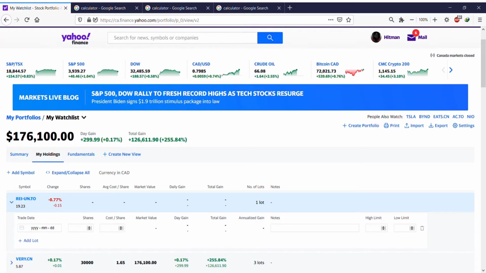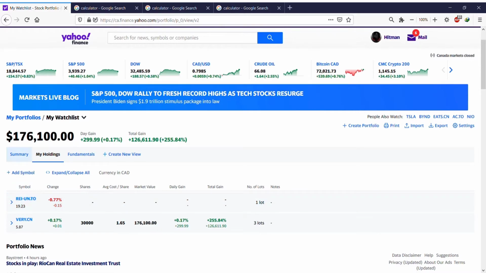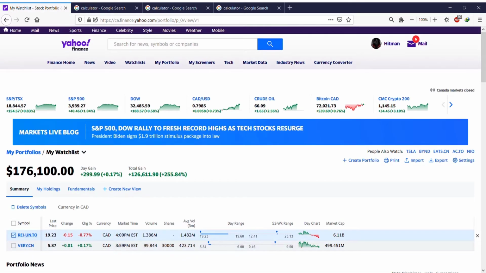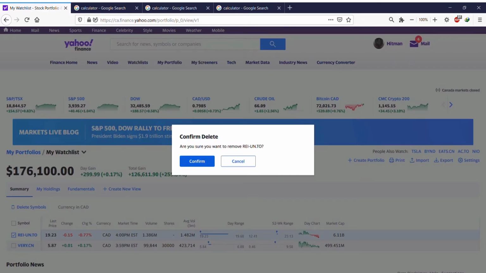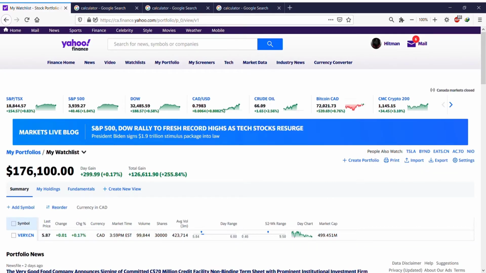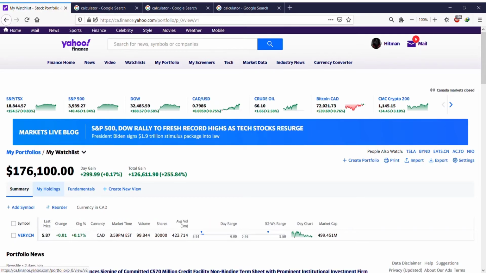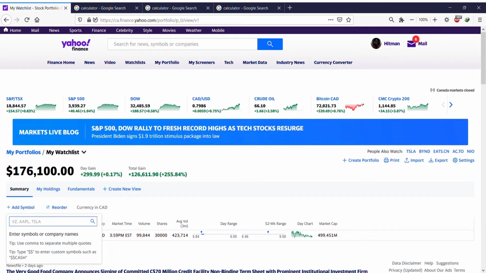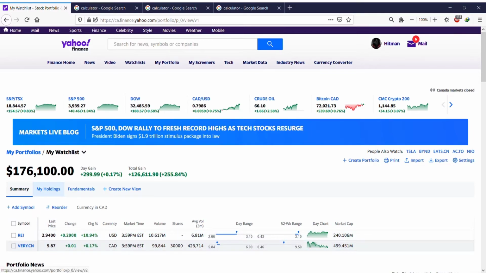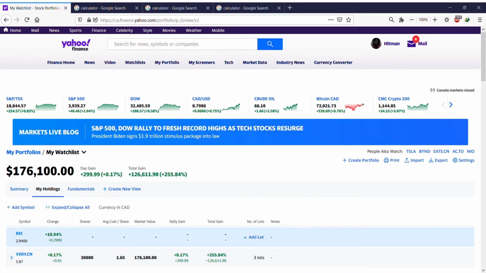So first, let me go ahead in the summary and delete this. Okay, delete symbol, confirm. Just to show you once again, you can do this in any page that you are, whether in summary or my holdings. So let's click on add symbol. Let's add it again. Okay, REI dash. So we've now added. Let's go to my holdings now and click on add lot.